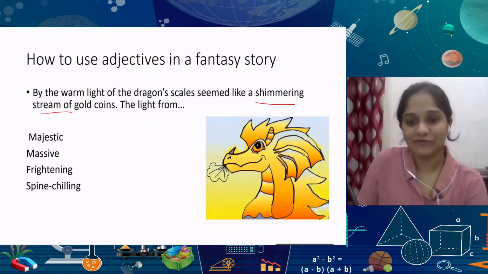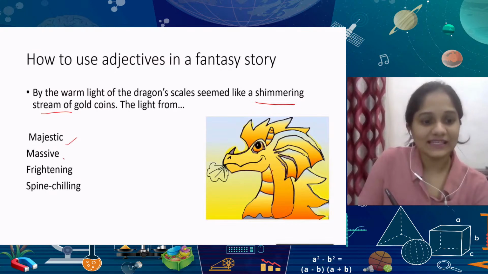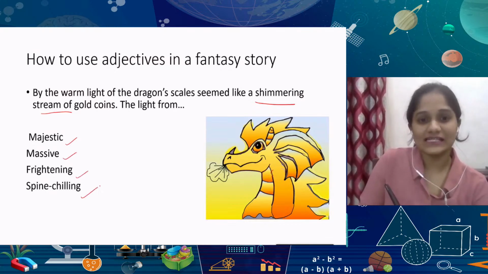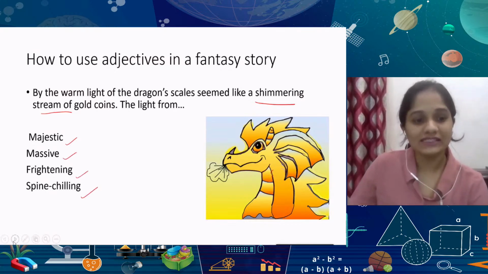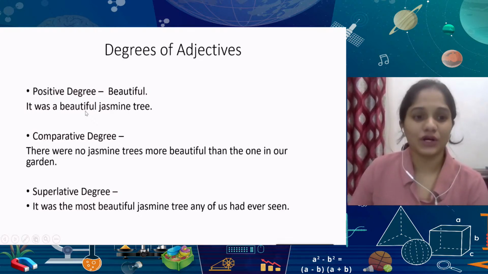How would you describe, for example, the scales on this friendly dragon that you can see in front of you? How else would you describe a mythical monster? As majestic, massive, frightening, spine-chilling. All of these things are going to make your story more interesting. And towards the end of our slideshow, we're also going to talk about the various degrees.